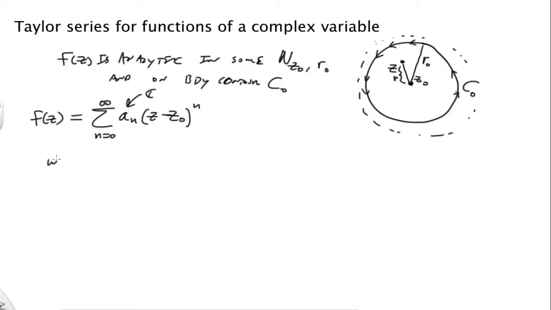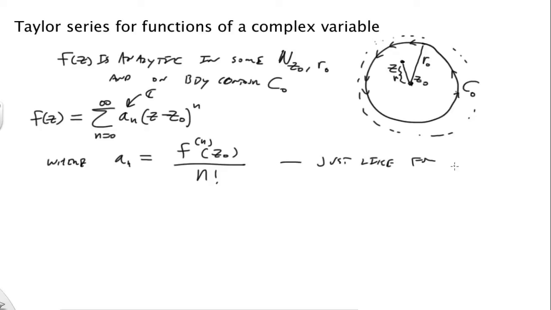Where an is equal to the nth derivative evaluated at z0 all over n factorial. And of course, this is just like for f of x, where that's a real variable. So this is exactly the same statement as Taylor series for functions of a real variable.